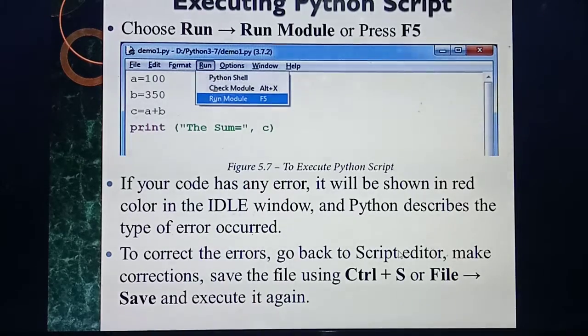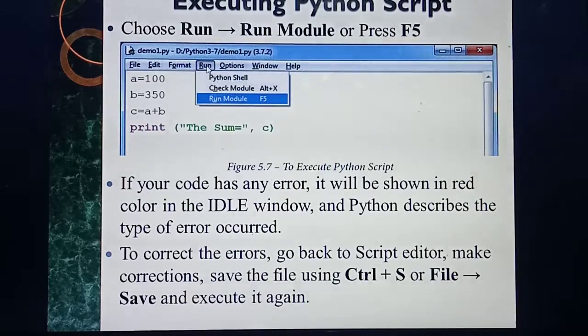After saving the file, what's the next step? You need to run or execute your file. To run or execute your file, which option do you need to select? The Run option. Have you seen it here on the screen? In the Run menu, you should select Run Module.